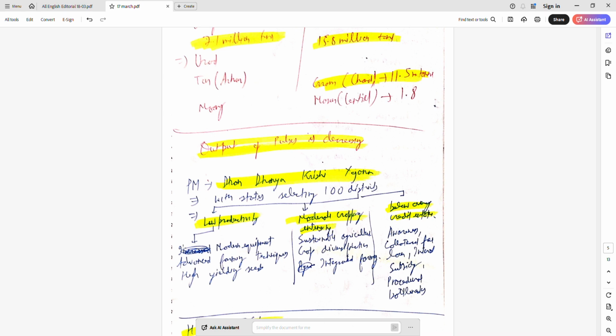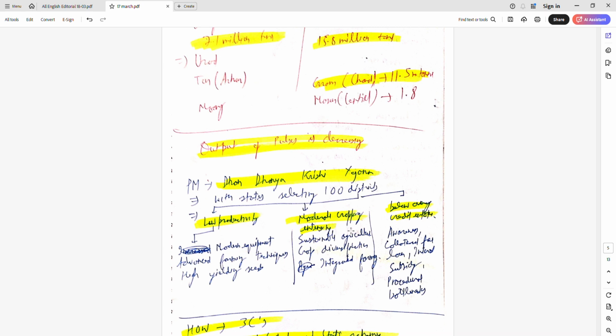So it can be improved by modern equipment and high yielding seeds and advanced farming techniques. Mechanization should be done with advanced farming techniques like agroforestry so that the output gets more, and high yielding seeds. Cropping intensity means how many crop cycles you can grow in a year. So like 2-3 times in a year you are getting crop output. It's very good.